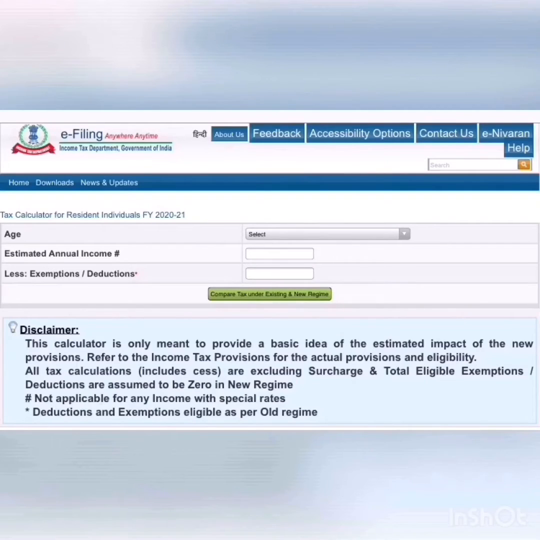Guys, the income tax website has already provided the income tax calculator for financial year 2021. You can see this calculator on the screen. If you put income, exemptions and deduction figures, the site will automatically help you showing tax payable under both the regimes. This calculator is really helpful for taxpayers to analyze whether to opt for old tax system or new tax system. Still, there is lot of confusion among taxpayers, so let us take some examples and resolve this confusion.